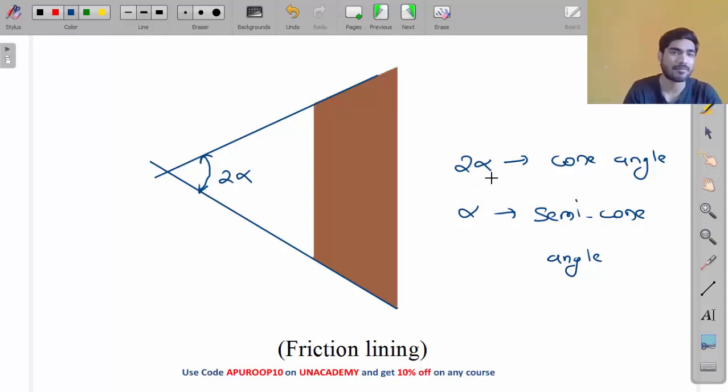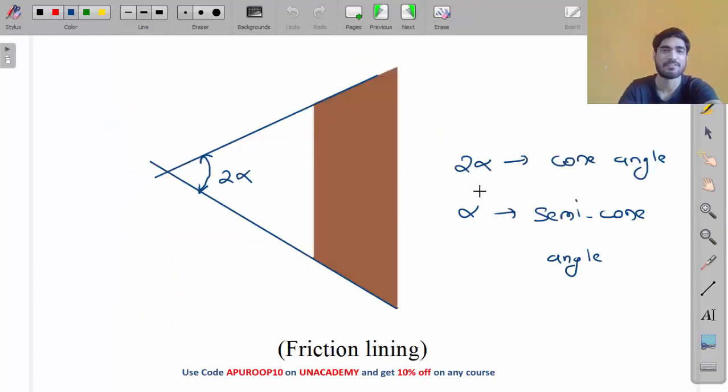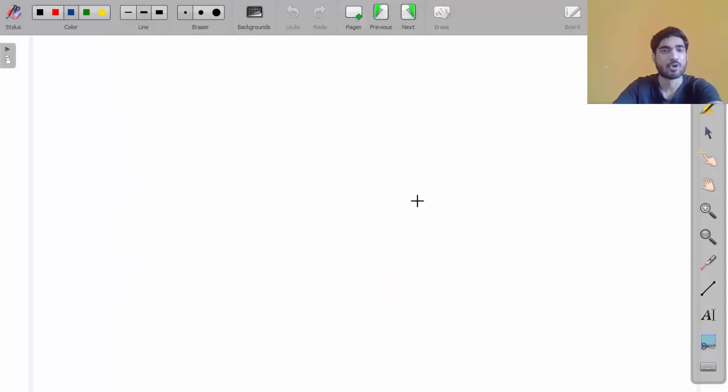Now my friend, let me tell you why we are making it inclined. I will give you a logical explanation why we make it an inclined surface.